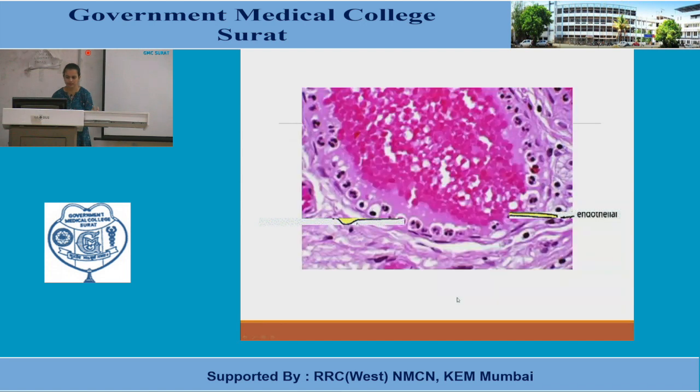So what you are seeing here is a beautiful picture of neutrophils marginated at the walls of the periphery of the capillaries. Can you see? There is plasma, there are RBCs, but the neutrophils have come from this central area towards this peripheral area of the capillary wall, and they are basically adhering or marginating at the periphery.